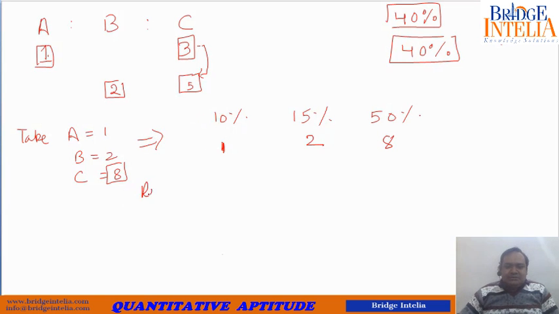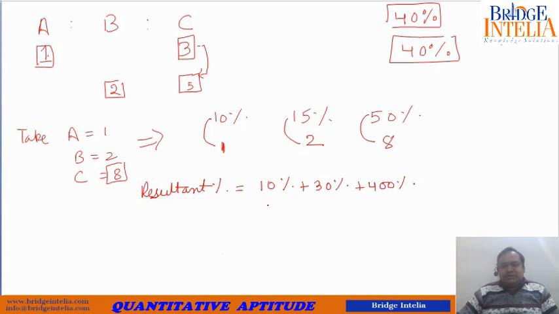So the resultant concentration percentage would be equal to 10 into 1, 10, plus 15 into 2, 30, plus 50 into 8, 400, whole divided by 1 plus 2 plus 8.